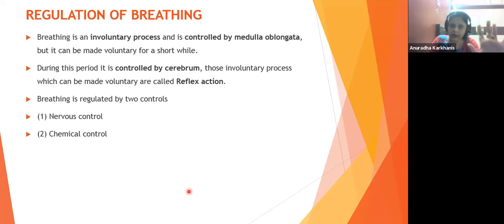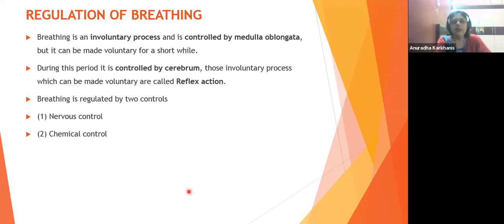But for a very short time, right? But normal case mein it is involuntary. It is controlled by the medulla oblongata. During this period, when you are voluntarily stopping the breathing, it is controlled by the cerebrum.